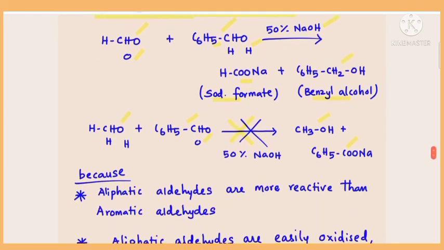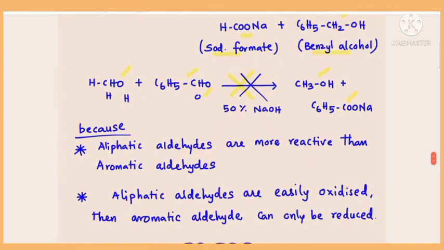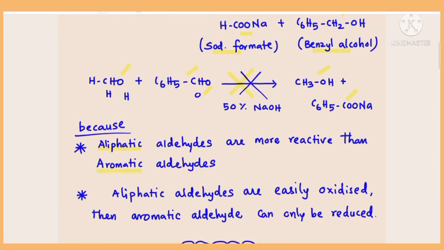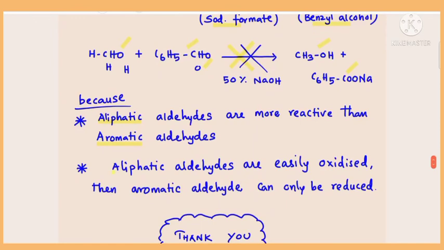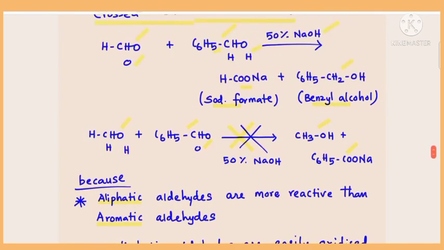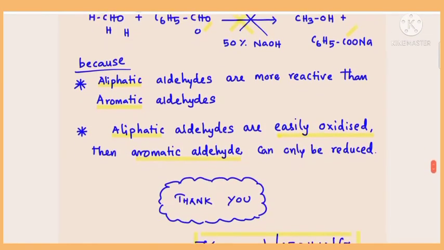The reason is, when you compare reactivity of aliphatic and aromatic aldehydes, aliphatic aldehydes are more reactive than aromatic aldehydes. So when you do oxidation and reduction, the aliphatic aldehyde is getting easily oxidized. Once the aliphatic aldehyde is oxidized, then the aromatic aldehyde can undergo only reduction. That is the reason why formaldehyde is getting oxidized and benzaldehyde is getting reduced. As a result you are getting sodium formate and benzyl alcohol. So this is an example of crossed Cannizzaro reaction.